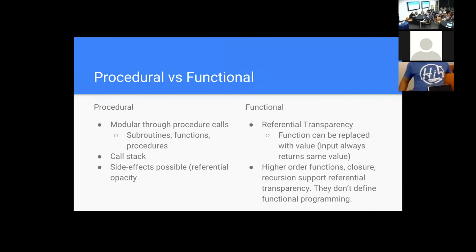A lot of times you'll see people say, this is functional programming because it has closure or higher order functions or recursion, whatever it is. Those do not define functional programming. Those support referential transparency. They enable referential transparency to happen. You can have recursion, closure, and higher order functions that do not enforce this, and therefore it is not functional programming. So when somebody says this is functional programming because there's closure, no. That may or may not be true. You have to look and see if there's referential transparency.